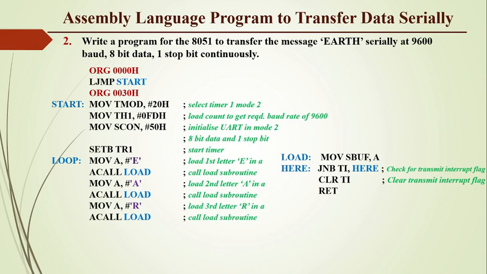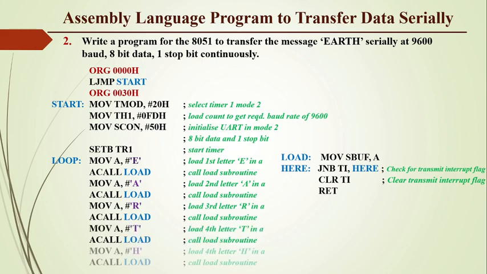Similarly, we transmit the letters R, T and H by calling the subroutine. In this way we can continuously transmit the message EARTH using the instruction SJMP loop, so it will transmit the message again and again.